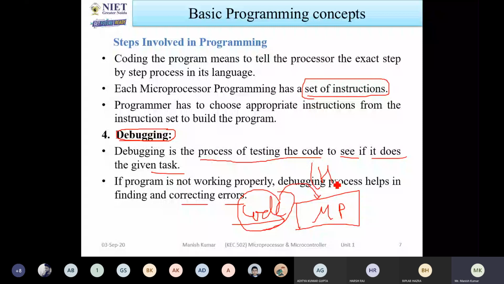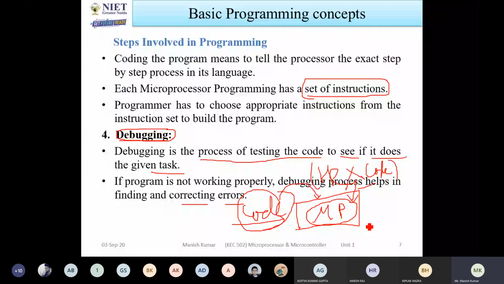Okay. So if you get this hex code, then the processor will understand what type of operation it has to perform. So finally, if you write any program in any language and are able to convert it into machine code, then you can use that program in processors or controllers.